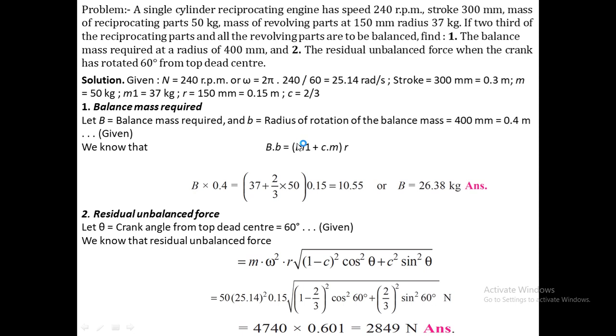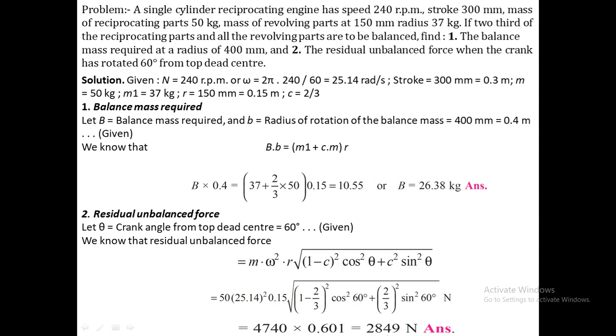In such a way we are able to find the magnitude of the balanced mass when we consider the rotary as well as reciprocating masses. Then we find the residual unbalanced forces, for which we use this equation.